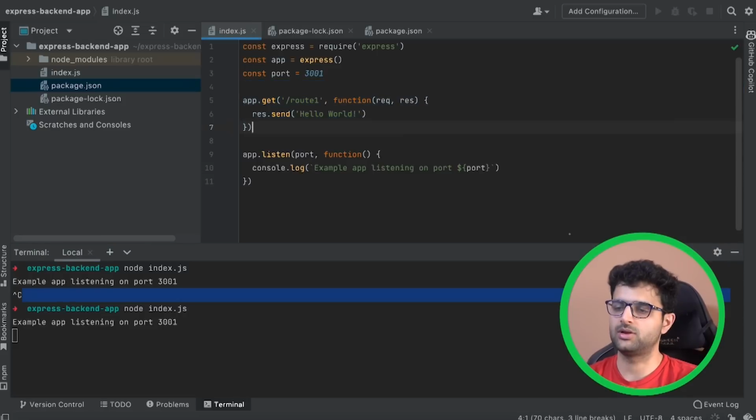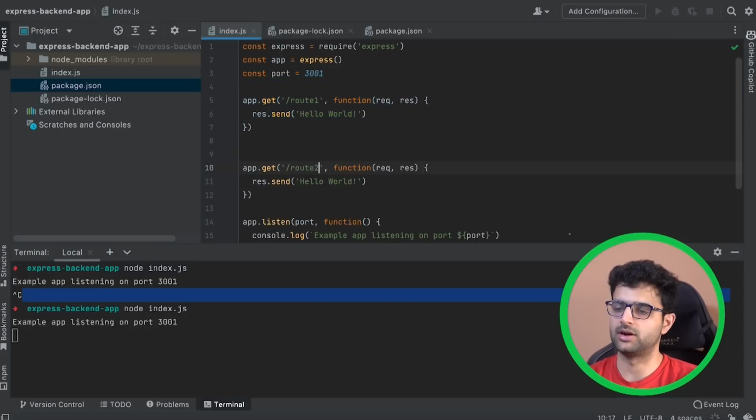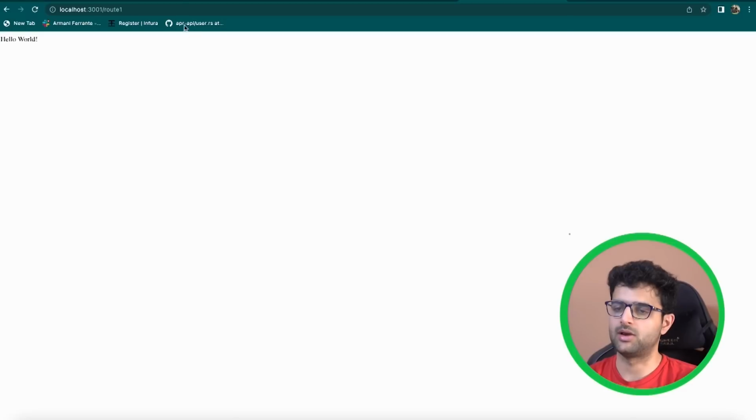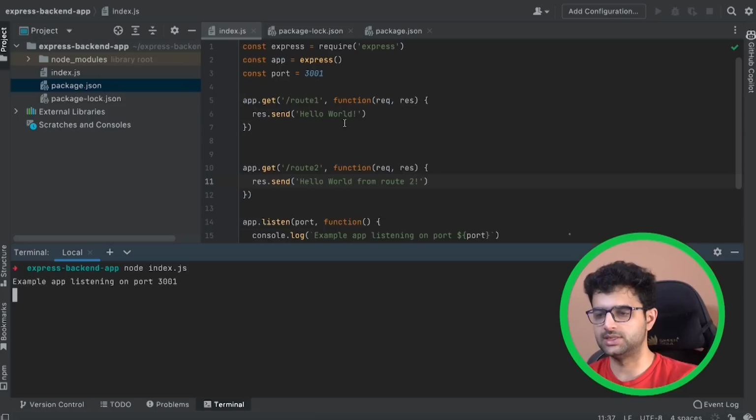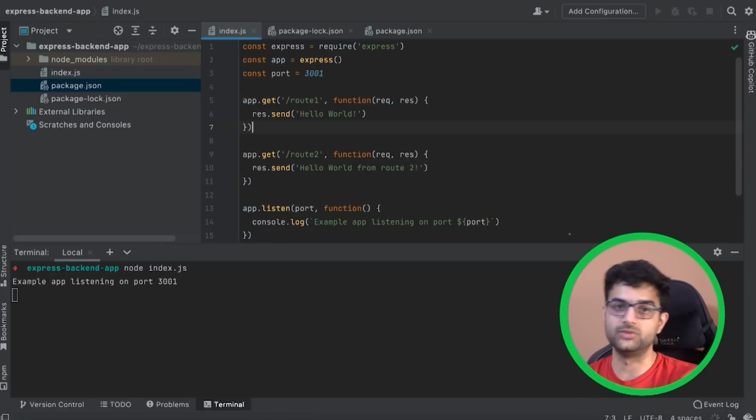Let's add another route, copy this code, paste it here. Let's call it route2 and let's return hello world from route2 here. Let's restart the app, and route1 returns you hello world and route2 returns you hello world from route2. So as you can see, I can add more and more routes. We still have to add structure to it, but this is enough to create an HTTP server.